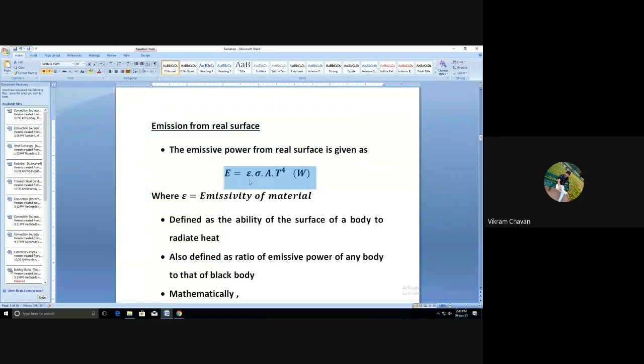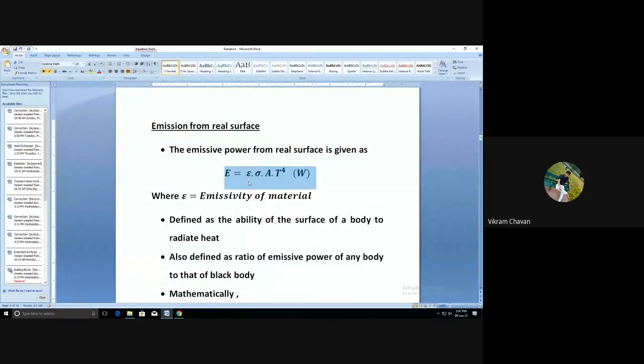Now the emissivity plays a very important role in the case of real surfaces. In the case of a black body, the emissivity is equal to 1, so even if you do not consider the emissivity, the calculations of emissive power for black surfaces are still proper. But for real surfaces, we have to consider the emissivity of the material. This emissivity is nothing but the ability of the surface of a body to radiate heat.